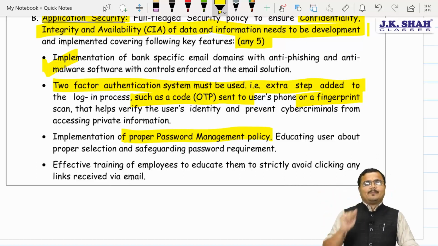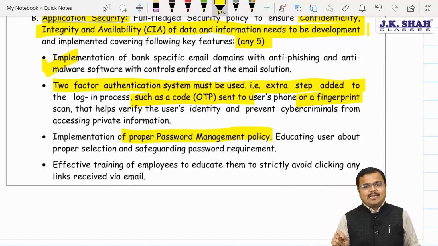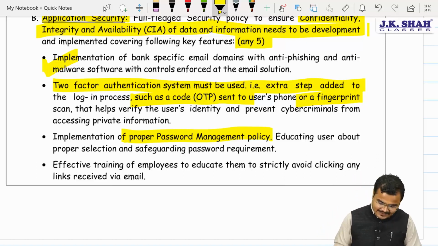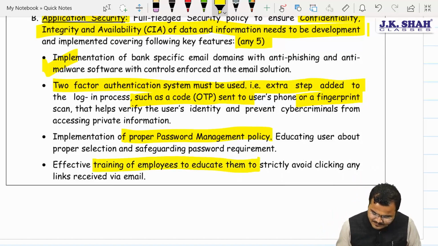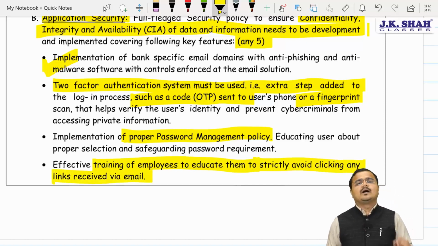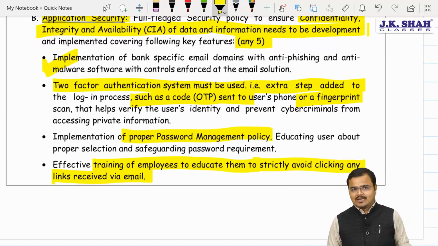Not only the password, but training also plays a very important role. Most of the time, the problems which arise are due to people's lack of training. So effective training for the employees must be there. Educate them to strictly avoid clicking any links via email. Make sure that only and only genuine email links should be clicked.